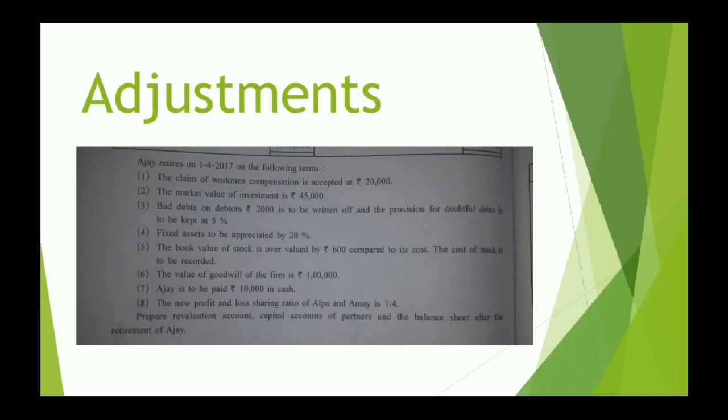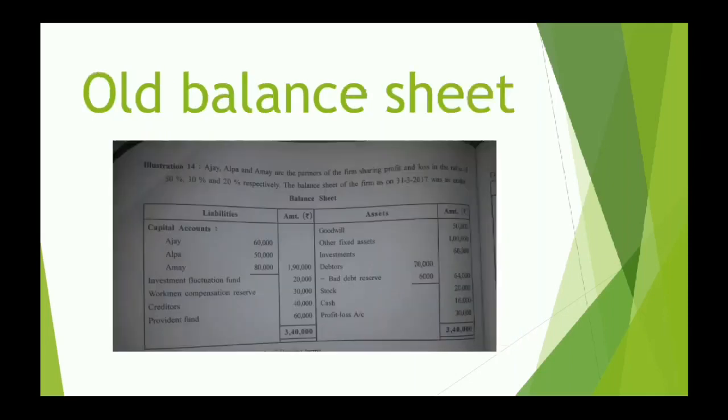Let us see how many fixed assets we have in our balance sheet. This is the balance sheet given in your question. Goodwill, this is the old value of goodwill, not to be considered for appreciation of fixed assets. You can see other fixed assets.